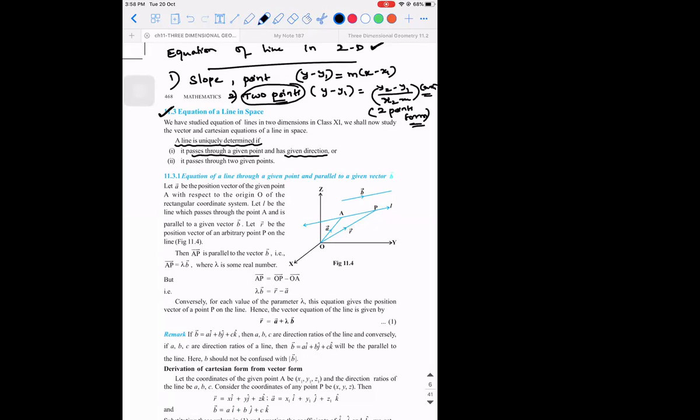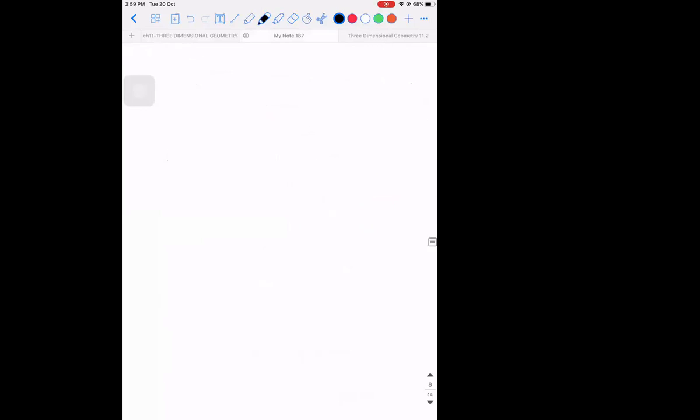Again, I'm repeating here, direction doesn't mean north, east, west, south and all. Here direction means the direction cosines or the direction ratios. Similarly, you will be able to write the equation of a line if you know the two points through which it is passing. These are two different scenarios, just like in 2D. So I'm going to write; if there is any doubt, get it clarified.